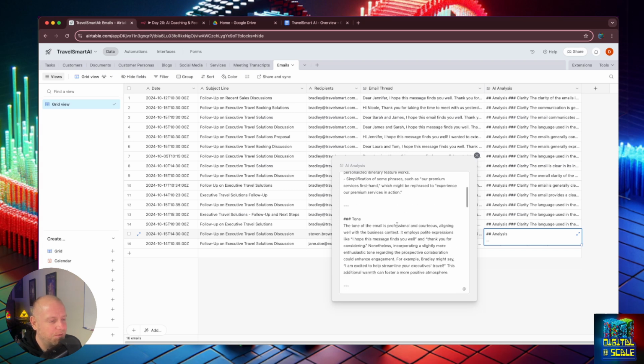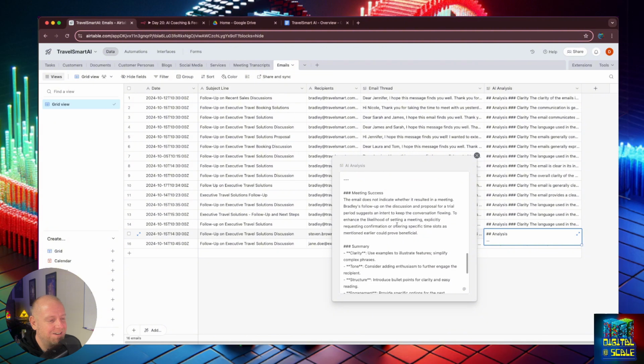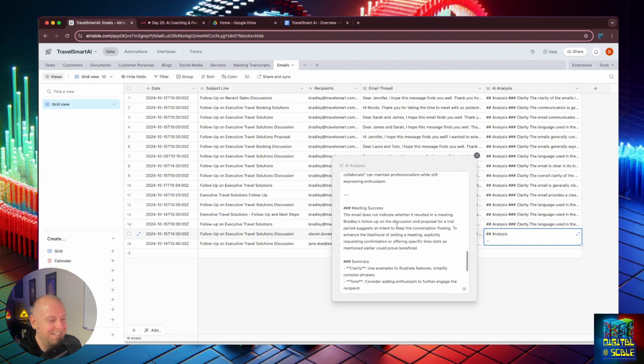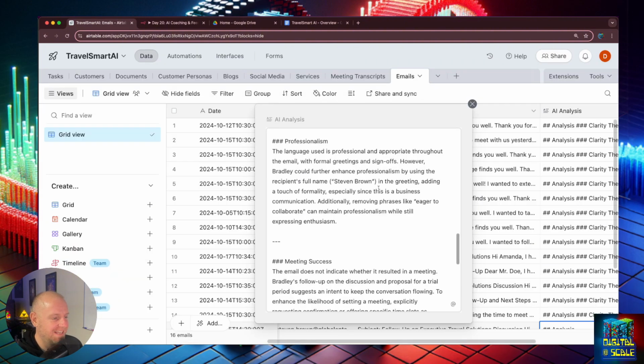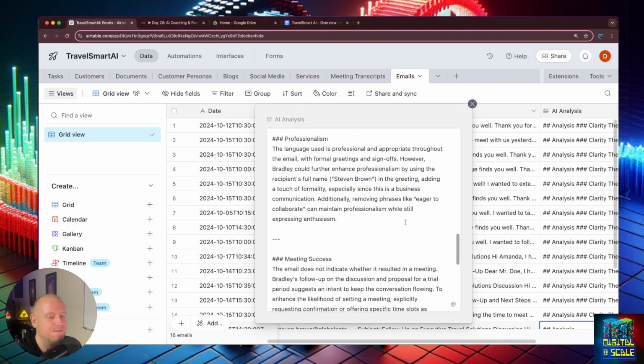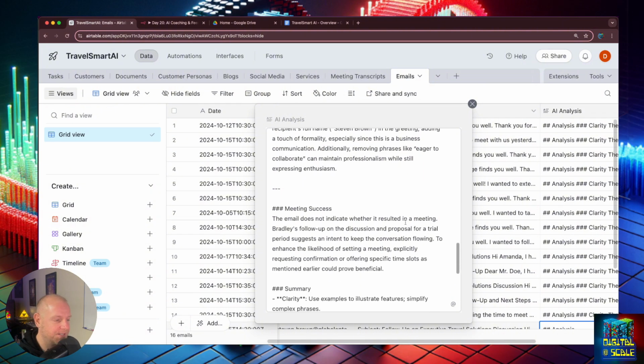Yeah, it could be more exciting. But here in the professionalism, tone it down. What does it say here? It says, additionally, removing phrases like eager to collaborate can maintain professionalism while still expressing enthusiasm. So sometimes it's kind of contradictory to itself.